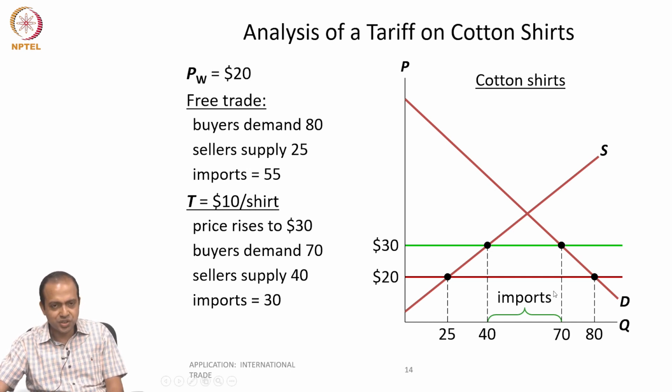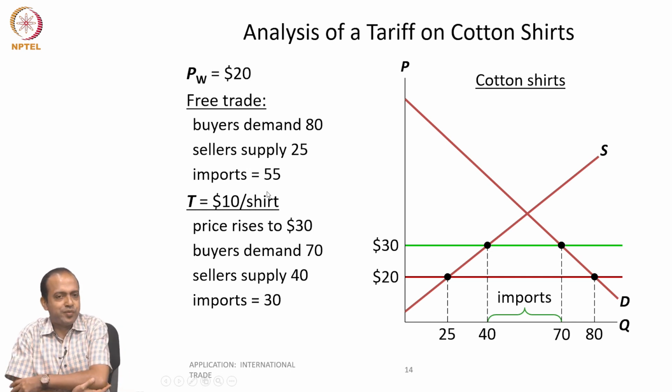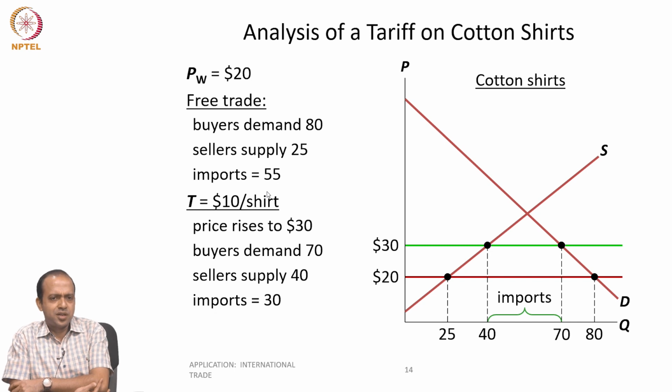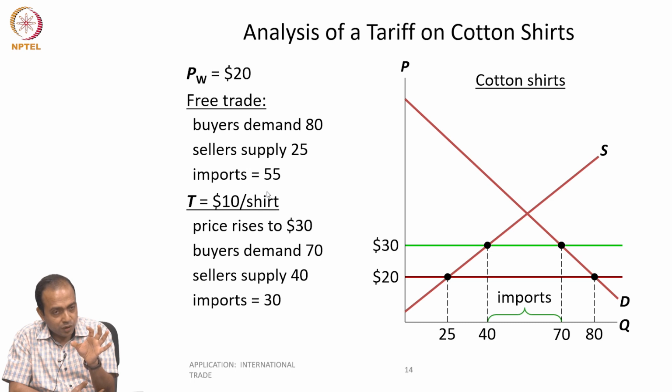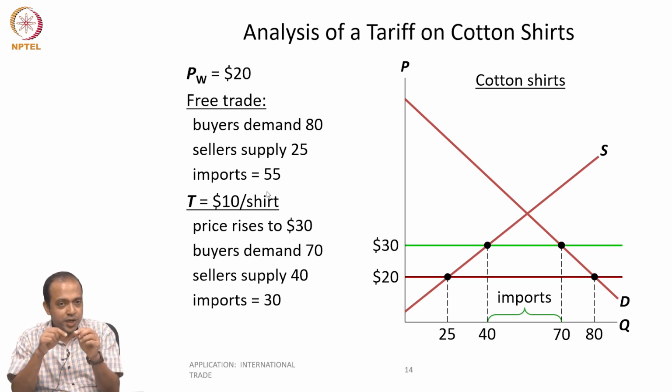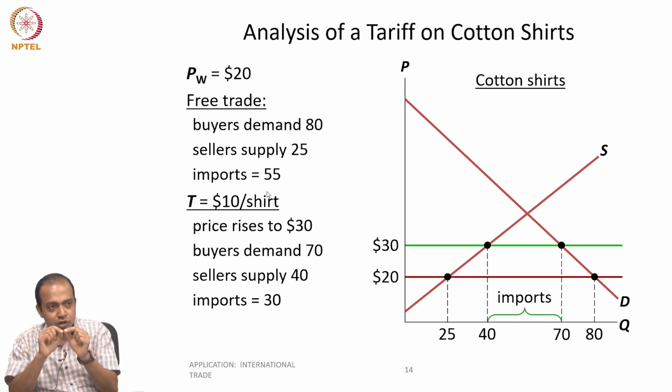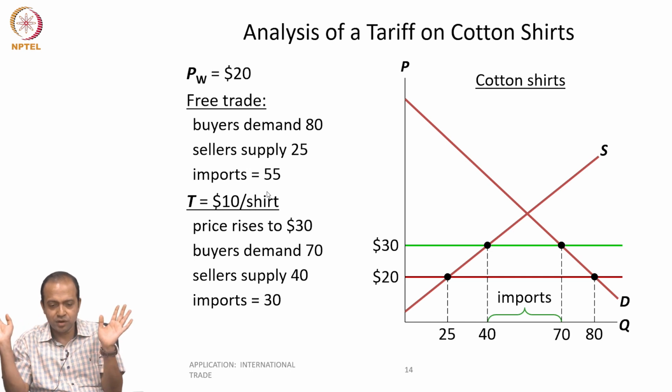So can you think about this situation when $10 of tax is imposed per cotton shirt. Now apart from consumer and producer, there is a third player, government, right? Whenever a tax situation is considered, there are three players: producer, consumer and government.